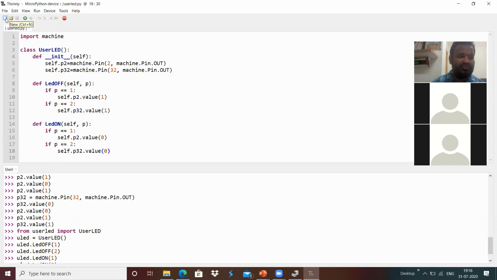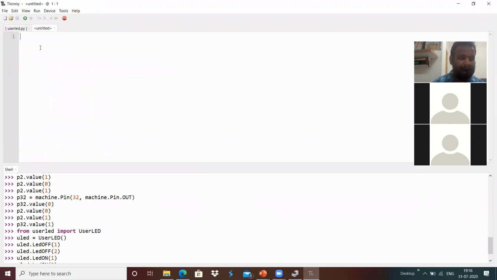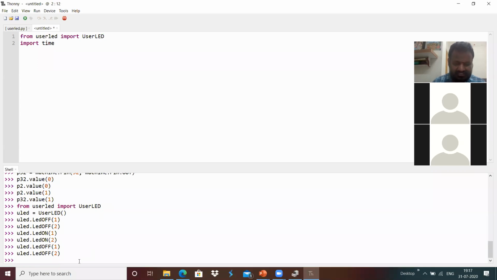I'm going to create a new file, and from user_LED I'm going to import the UserLED class, and maybe I'm going to use import time over here, and I will check whether time is present or not with the help of help('modules').